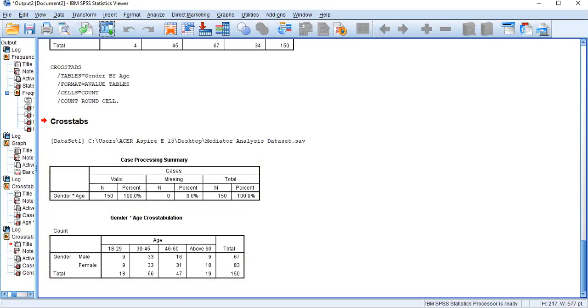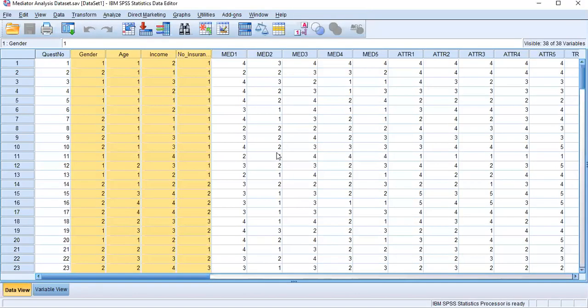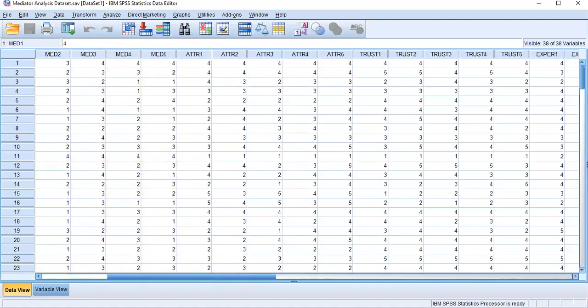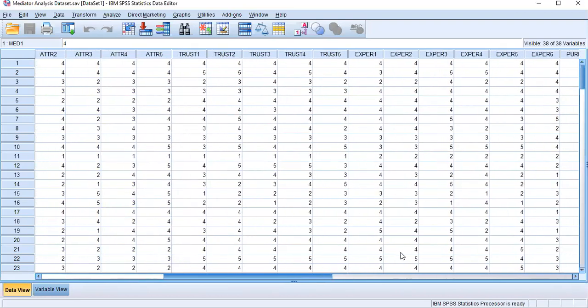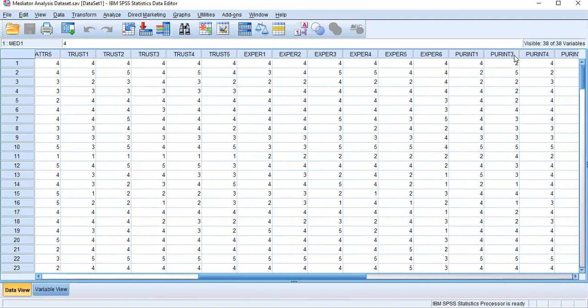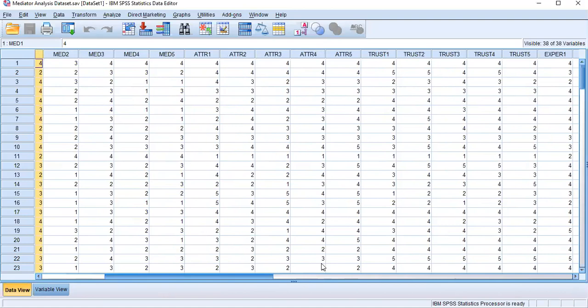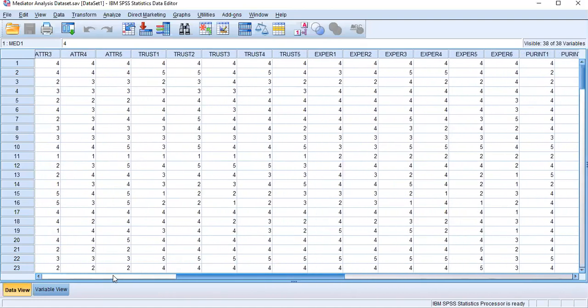Okay, now let me go back to my data set again. In this data set, I am testing how celebrity attractiveness, trustworthiness, as well as expertise influence purchase intention of insurance products in Sri Lanka. According to my study, I have 3 independent variables: celebrity attractiveness, trustworthiness, and expertise. My dependent variable is purchase intention.